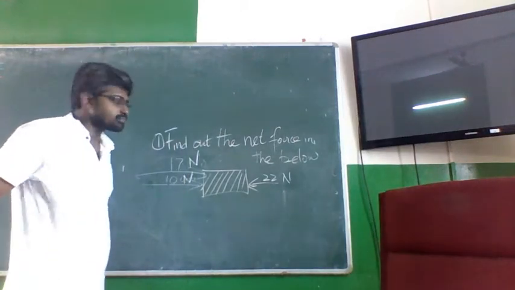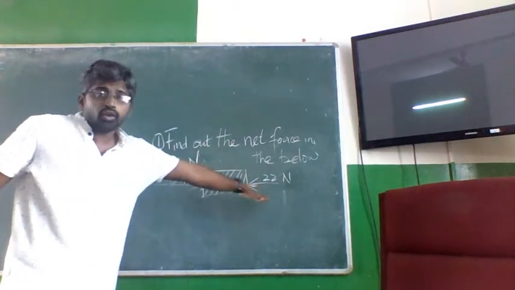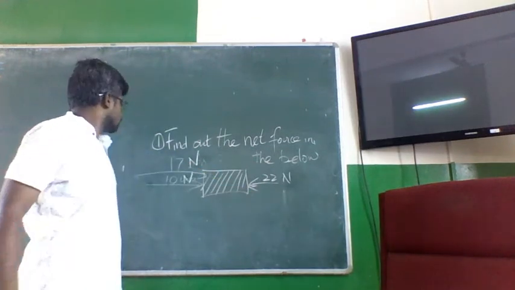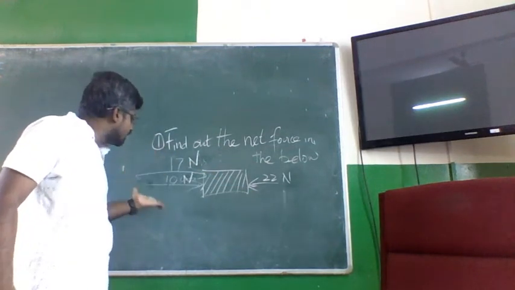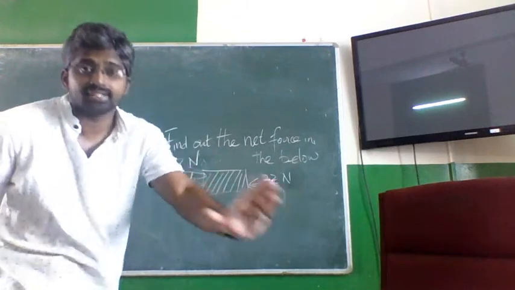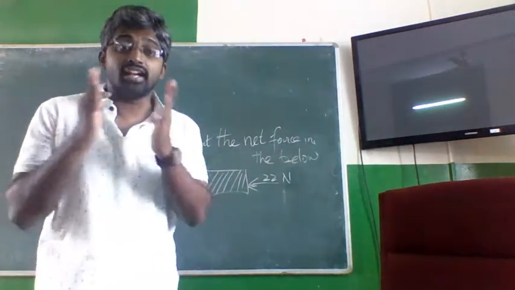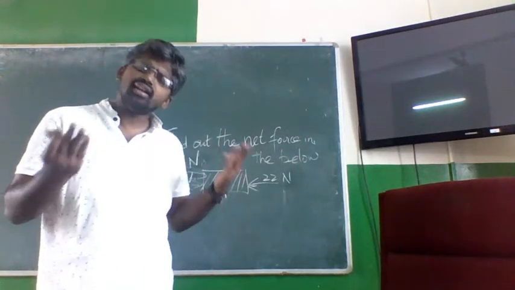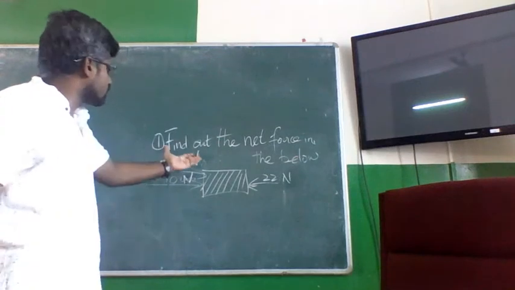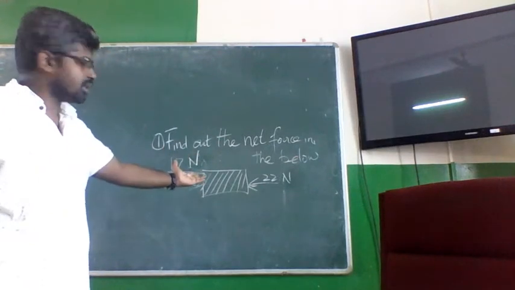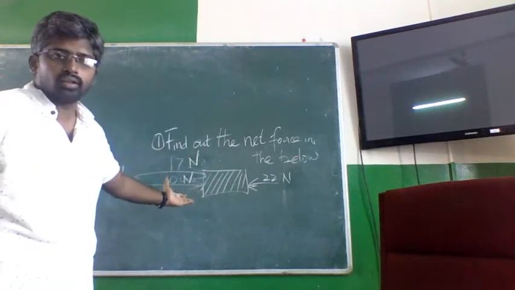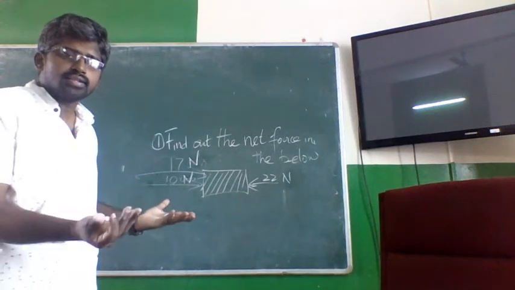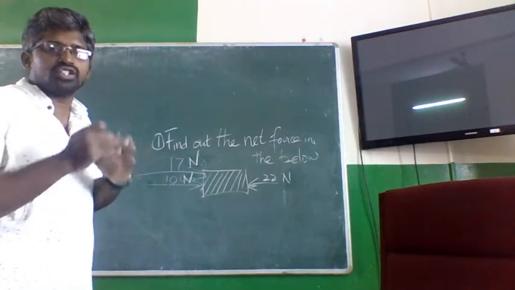Now, 22 Newton on the right hand side, and 17 Newton and 10 Newton on the left hand side. What is the net or resultant force? Very easy. Because the object is at rest, it is not moving. When it is at rest, net force is zero.